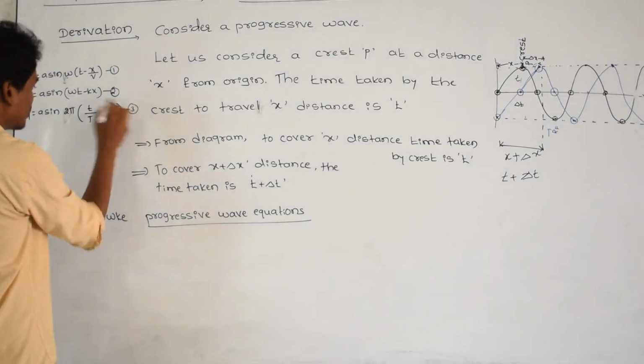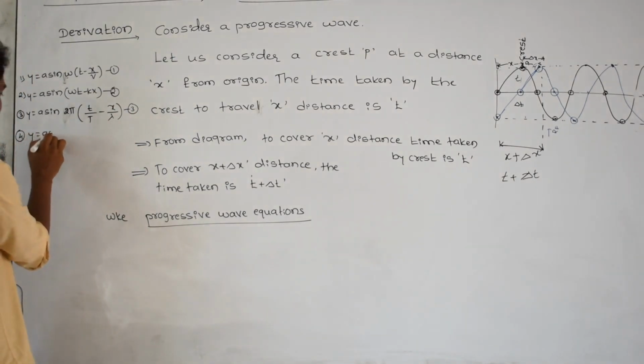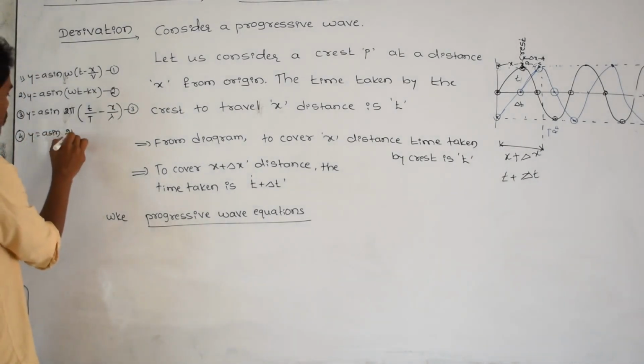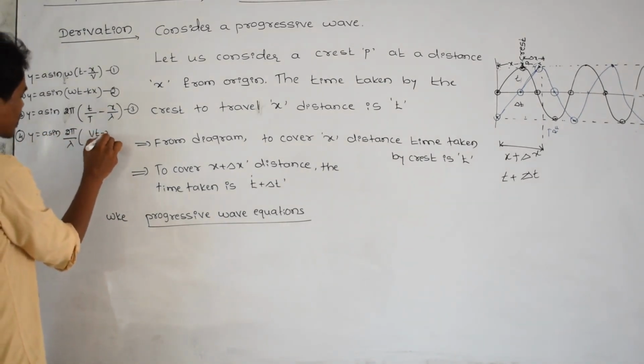This is the third one. And the fourth one, y is equal to a sine of 2 pi by lambda into vt minus x.